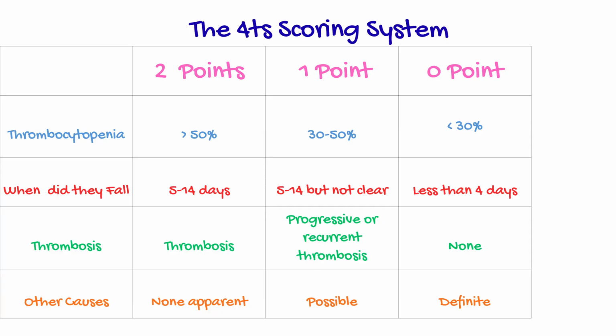A high probability would be 6 to 8 points, and in this scoring system intermediate would be 4 to 5 points, and then low probability is less than or equal to 3 points. So this would give you an idea of what action you need to take for this patient.